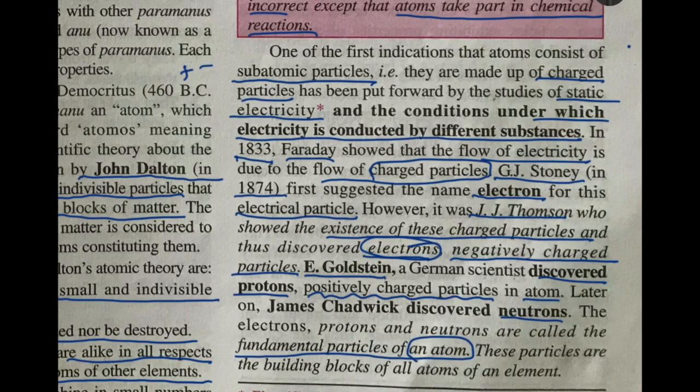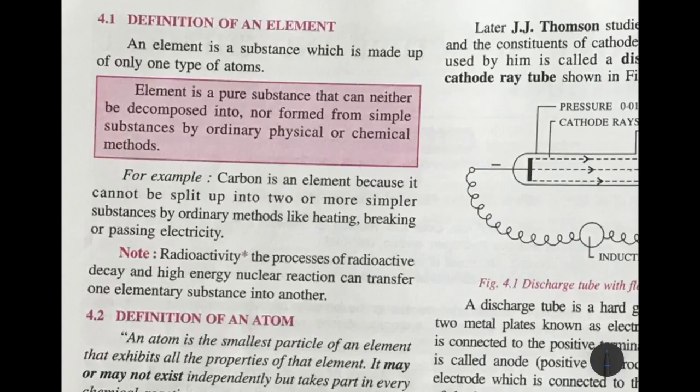That means an atom is made up of electrons, protons and neutrons. These particles are the building blocks of all atoms of an element. I think all of you know what an element is.